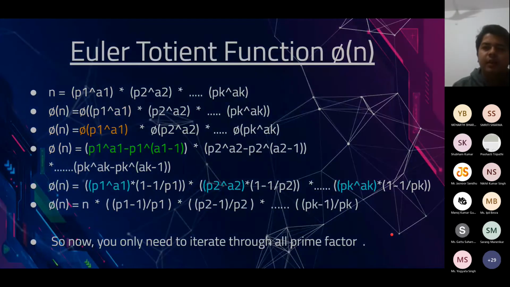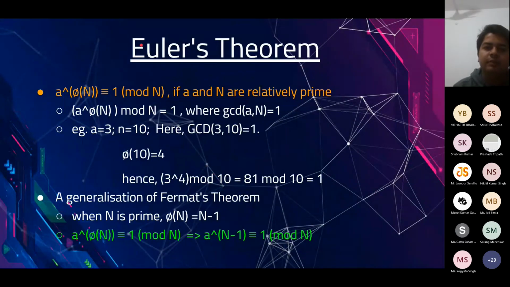What is Euler's theorem? Euler's theorem is a generalized form of Fermat's Little theorem, or we can say that Fermat's Little theorem is a special case of Euler's theorem. For Euler's theorem, we have a raised to the power phi of n is congruent to 1 mod n, where a and n are relatively prime. Why do we say that Fermat's Little theorem is a special case of Euler's theorem? Because if in place of n you put any prime number p, then we know that phi of p is equal to p minus 1. So it reduces to Fermat's Little theorem. So this is the straightforward definition of Euler's theorem.